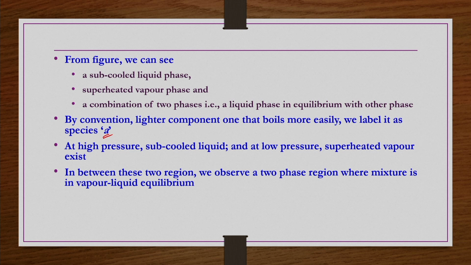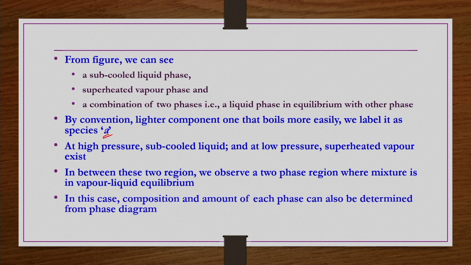In between these two regions we observe a two-phase region where the mixture is in vapor-liquid equilibrium. In this case the composition and the amount of each phase can also be determined from the phase diagram, as I already explained.